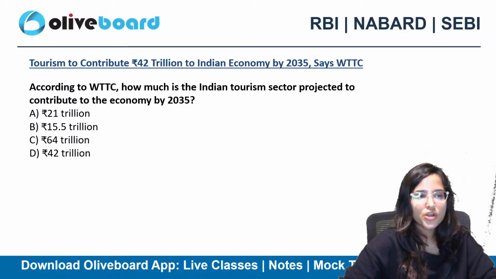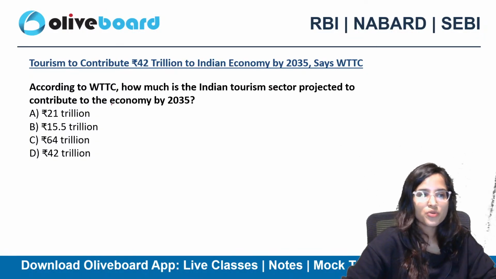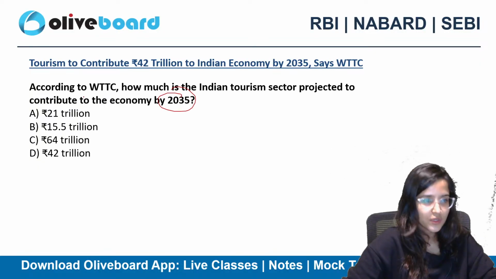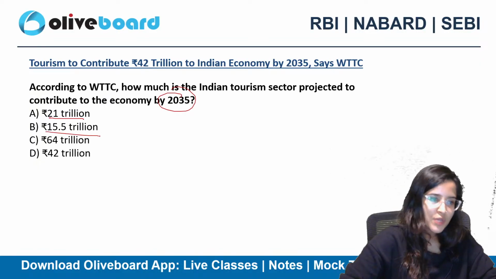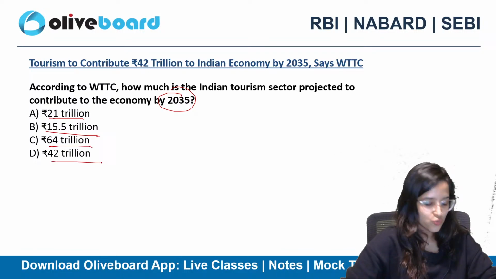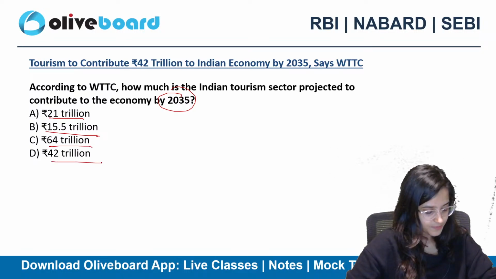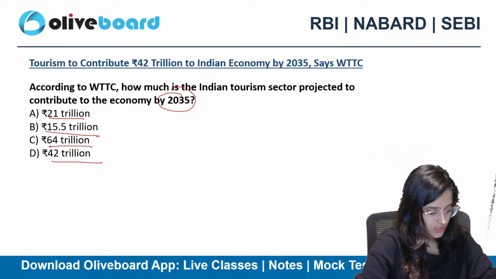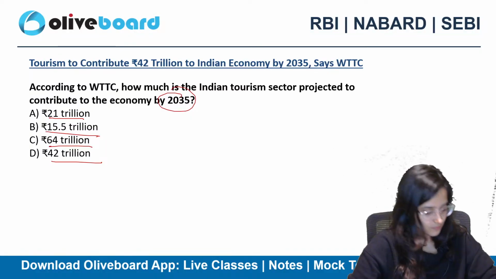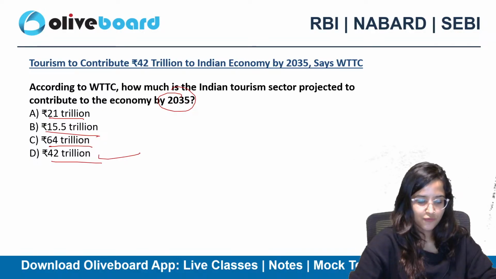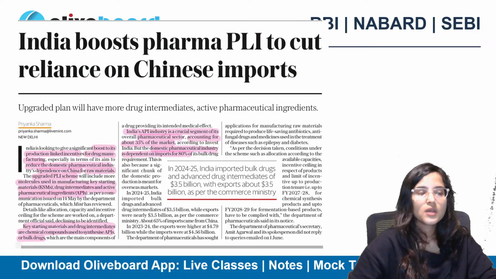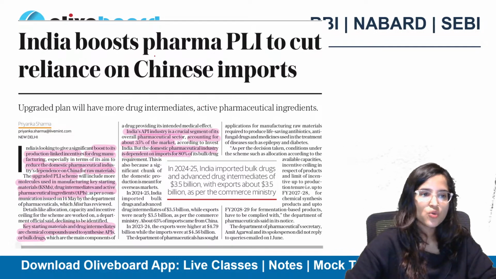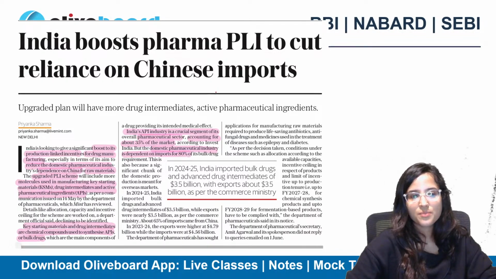Okay? So according to WTTC, how much is the Indian tourism sector projected to contribute to the Indian economy by 2035? 21 trillion rupees, 15.5 trillion, 64 trillion or 42 trillion. What is the correct answer? Yes, 42 trillion rupees.